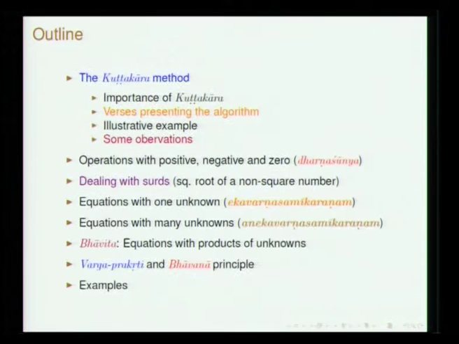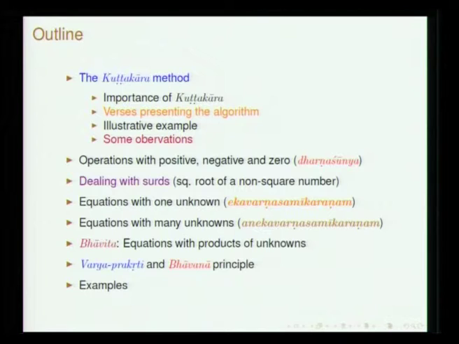So, Varna here refers to an algebraic quantity, say x. So, Ekavarna, so you have equations on both sides, so with one unknown. So, how do we equate them and solve them? So, he gives a general approach and then discusses a few examples. So, Anekavarna, so is many unknowns. So, how do we handle equations with many unknowns?